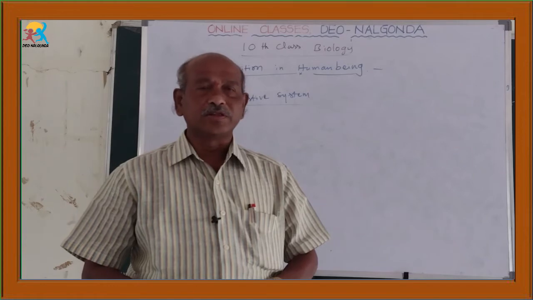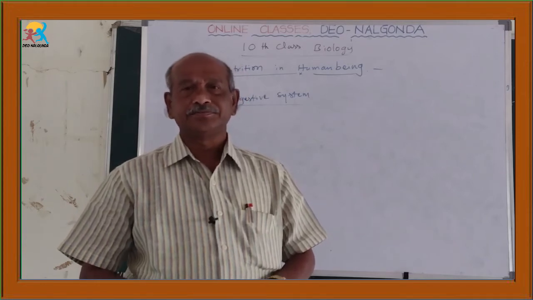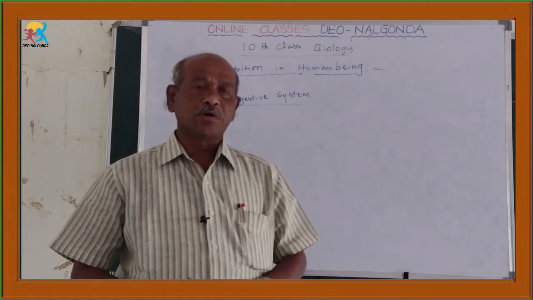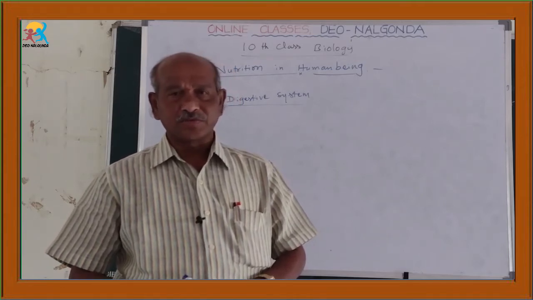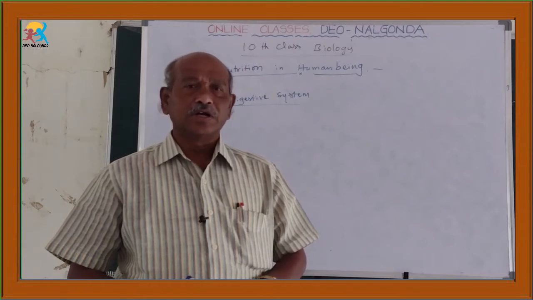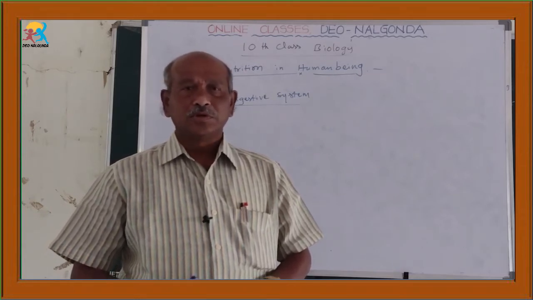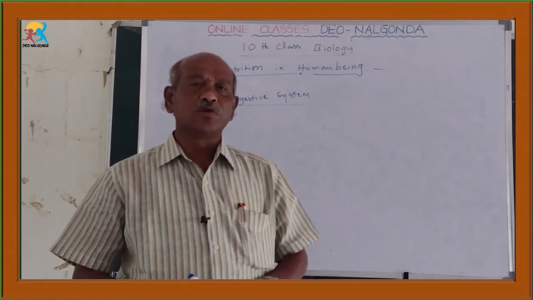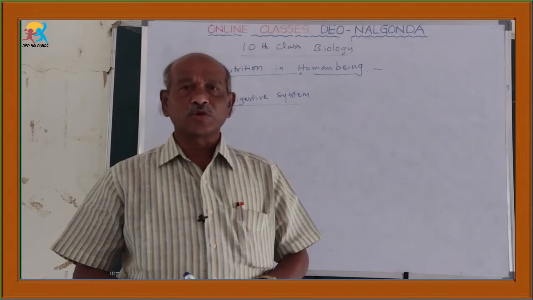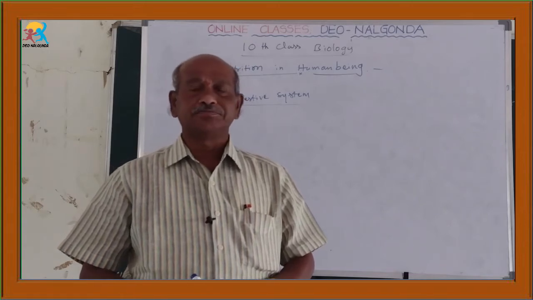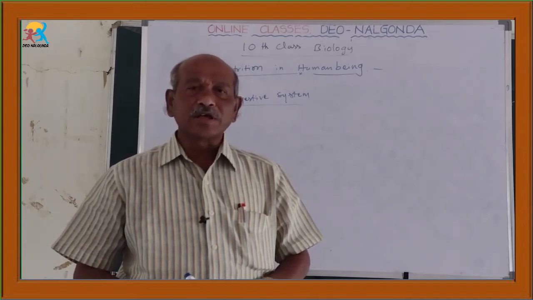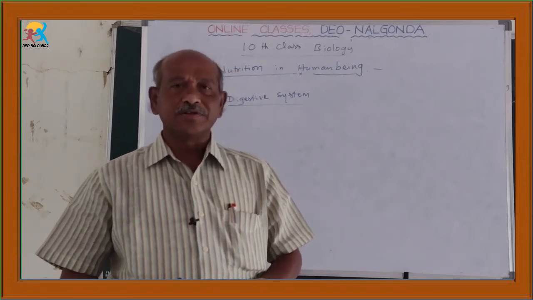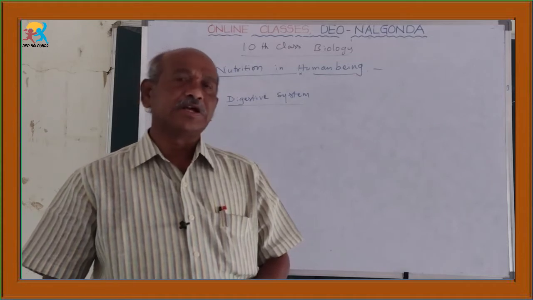The human body is made up of trillions of cells. That's why tissues, organs, and organ systems can be developed very well. In the last class we saw amoeba and paramecium. They are unicellular organisms, that's why there is no peculiar system. But in the case of human beings, for nutrition purposes, there is a system developed that is called the digestive system.